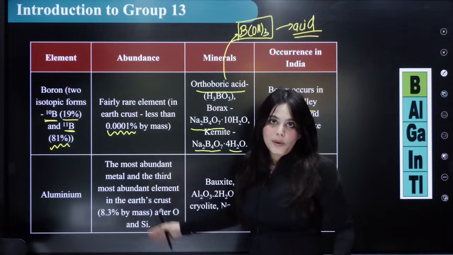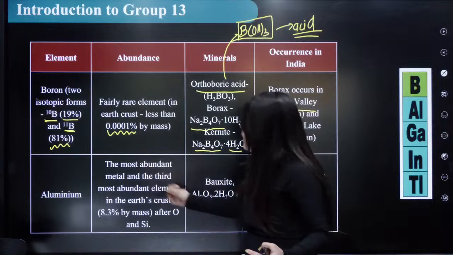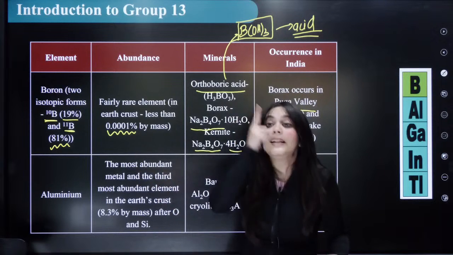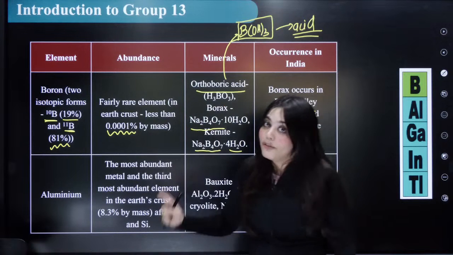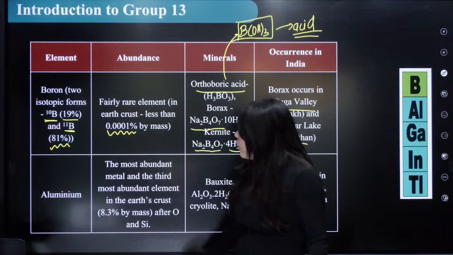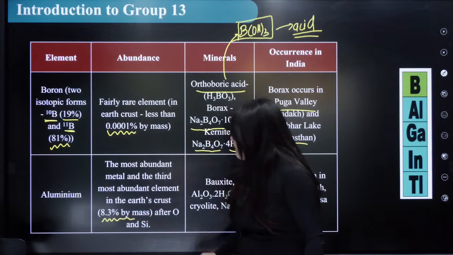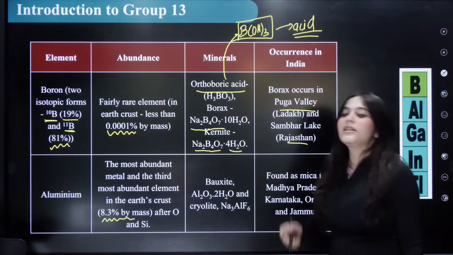Now next is aluminium. Very important. It is the most abundant metal. Remember this. Most abundant metal. Okay? And the third most abundant element after oxygen and silicon. Right? It is 8.3% by mass, after oxygen and silicon. Very important. Next is, what are its minerals?